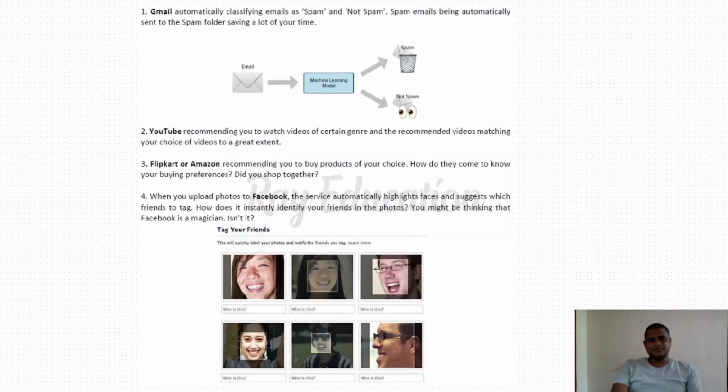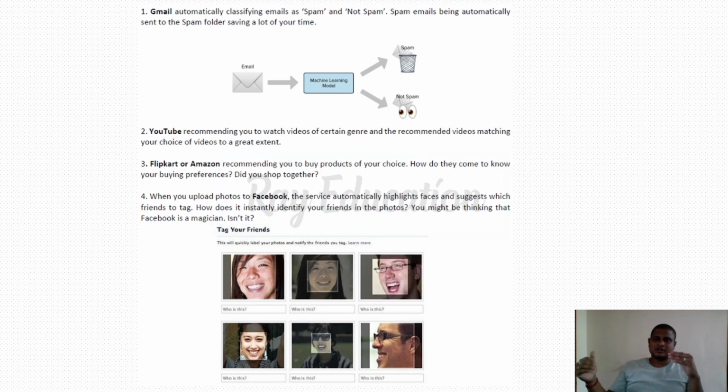Yes, see here Gmail, YouTube, Flipkart or Amazon, all the things which we use in daily life come under machine learning. We give an algorithm to it, so automatically it can understand whether it is a spam mail or not a spam mail. Take Gmail as the first example: it automatically classifies emails as spam and not spam. Spam emails are automatically sent to the spam folder, saving a lot of your time. How does it make it a spam folder? We have designed a machine learning algorithm. According to that algorithm, it works and detects that these mails belong to spam.